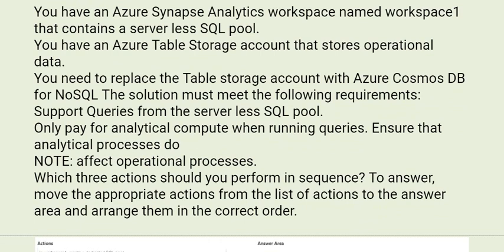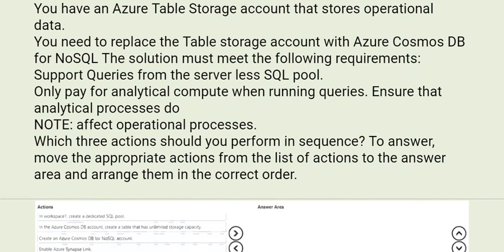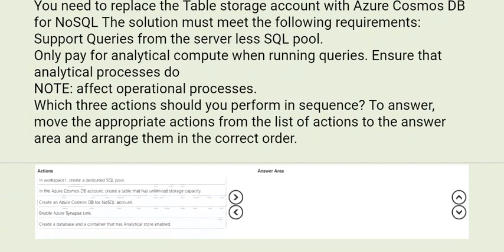To answer, move the appropriate actions from the list of actions to the answer area and arrange them in the correct order. Please have a look at the actions. The actions are: in Workspace1, create a dedicated SQL pool. In the Azure Cosmos DB account, create a table that has unlimited storage capacity.